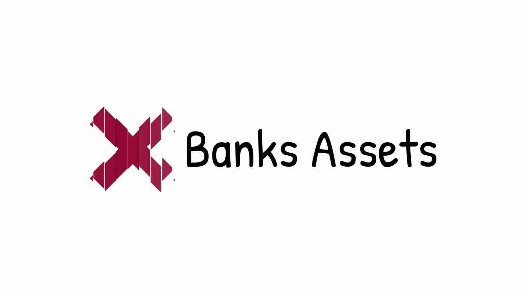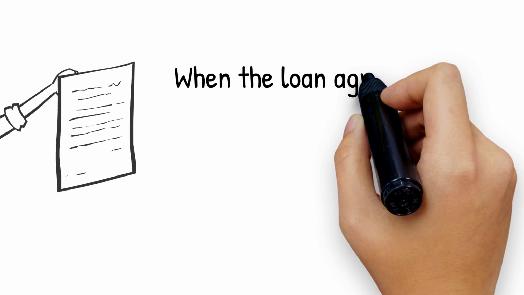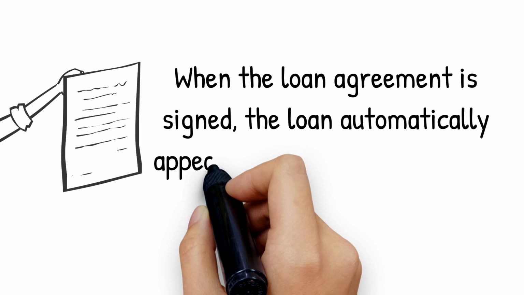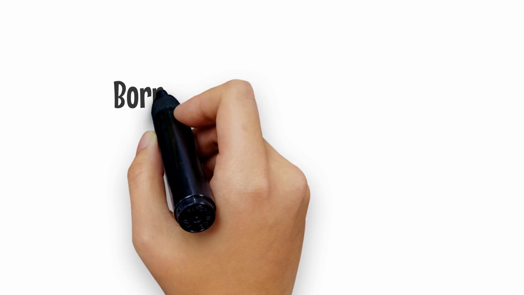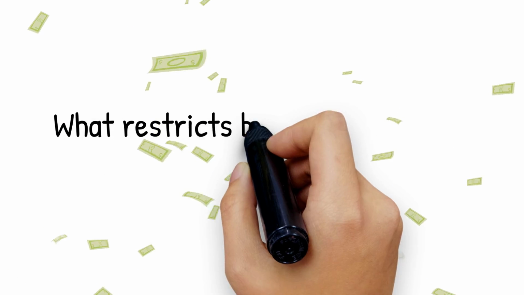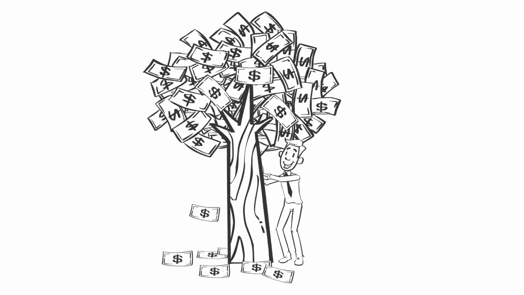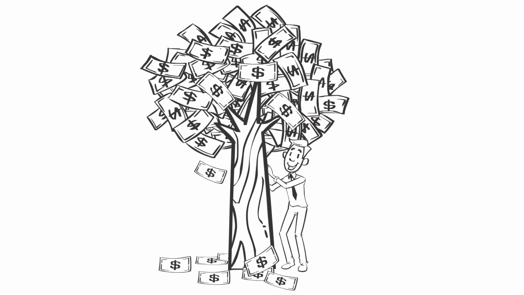Money in the bank is not on the bank's asset side. It is the bank's debt and can't be used to issue loans. When the loan agreement is signed, the loan automatically appears on the bank's asset side, as does the newly created money on the borrower's account balance. But what restricts banks from simply creating an endless amount of money? The limitations come when the newly created money is put to work.